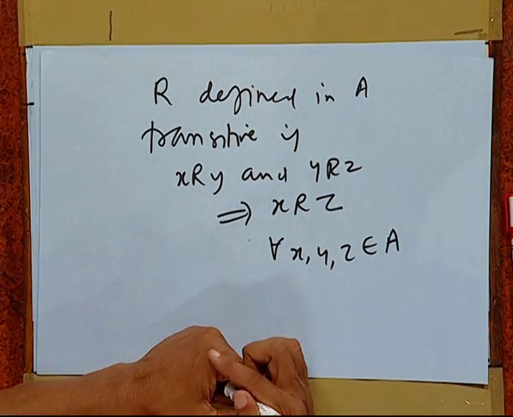For instance, take the relation 'is more than' in numbers. If A is more than B and B is more than C, certainly A is more than C. Thus, 'is more than' is transitive.